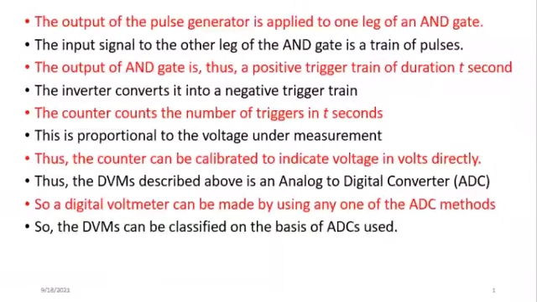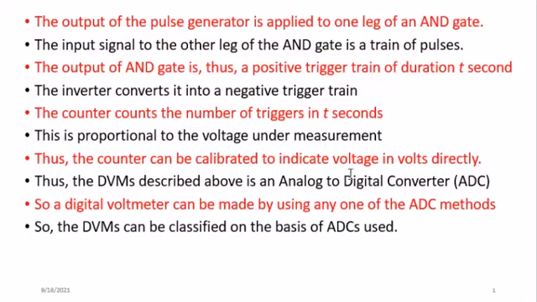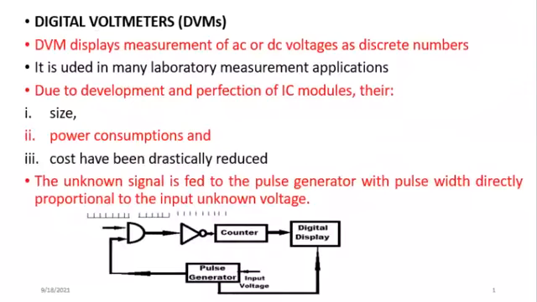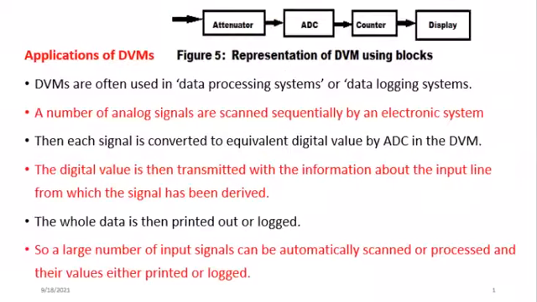power we are measuring. So if you look at this, the digital voltmeter we discussed here is just like an analog to digital converter, and for this reason you can use any type of ADC to come up with the digital voltmeter, because the principle, as you've seen, is just changing analog into digital. So we have different types of digital voltmeters depending on the type of analog to digital converter we use.